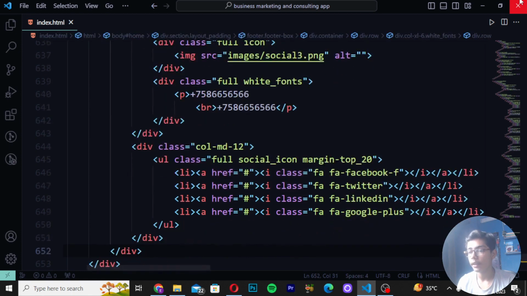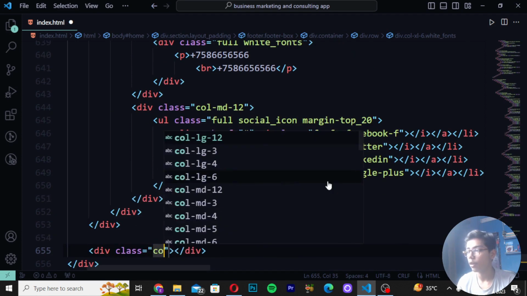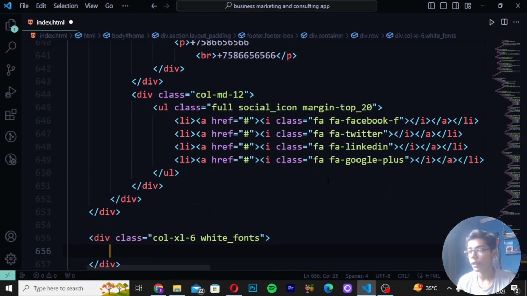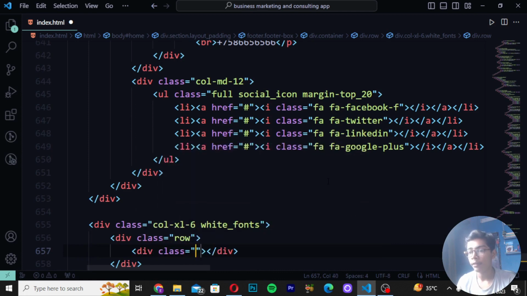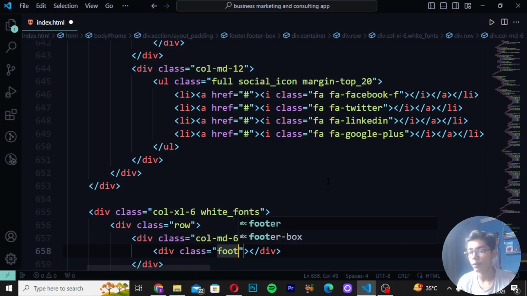Then after doing that, simply move after the 3 divs here. So these are the 3 divs which we have created. So just you have to move after the 3 divs like this, and then write here div class as call excel6, and write here white fonts. Then you have to now write here div class row, write here div class call md6, and then write here div class as footer. Then you have to write here footer block footer underscore menu.